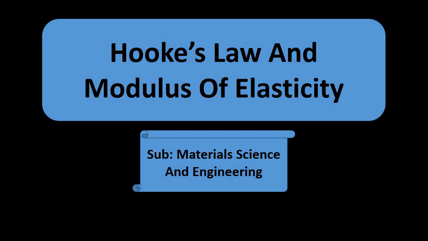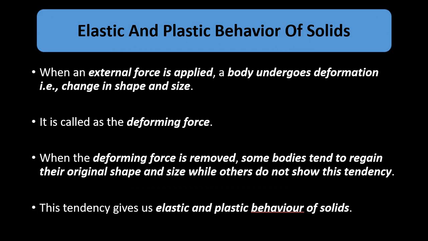So before that, we will quickly review some previous concepts which are important, which is elastic and plastic behavior of solids. Elastic behavior is that in which a body undergoing deformation or change in the shape and size on the application of an external force quickly regains or returns back to its original shape and size after the deforming force is removed. Whereas plastic behavior is that in which the deformation is permanent.